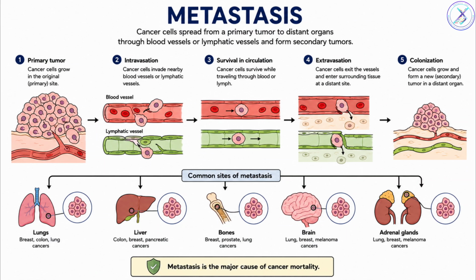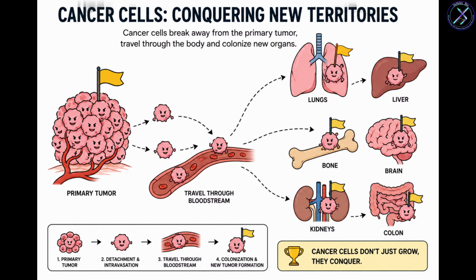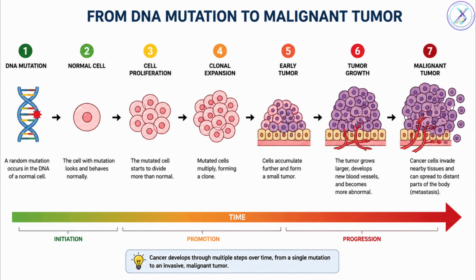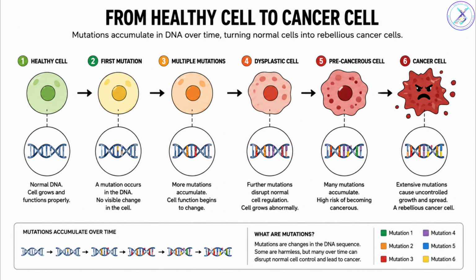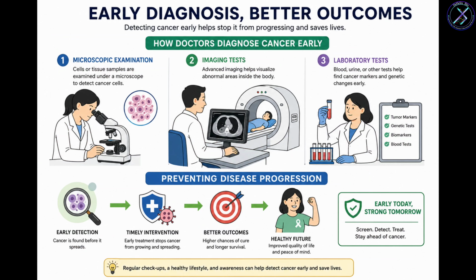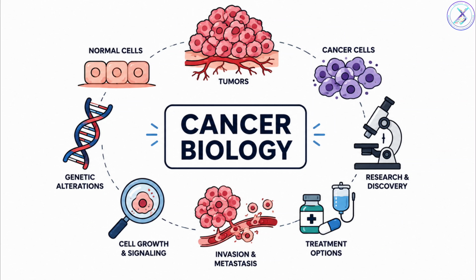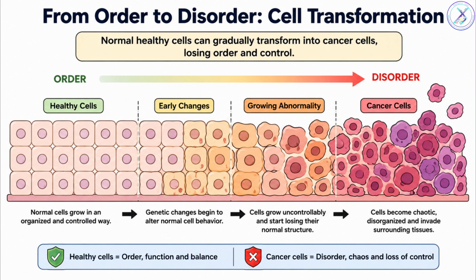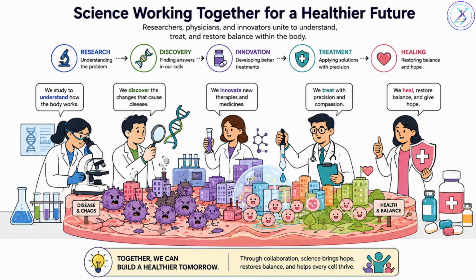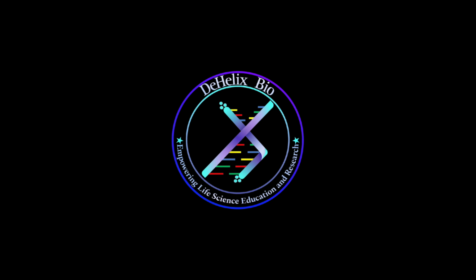Cancer is therefore not a sudden event. It is a long biological journey, starting from tiny molecular mistakes and ending in uncontrolled cellular rebellion. Understanding each stage of that journey is the first step toward preventing, diagnosing, and treating one of humanity's most challenging diseases. Cancer biology is therefore not merely the study of tumors, it is the study of how order becomes disorder, how normal cells lose their identity, and how science continuously strives to restore balance to the remarkable city we call the human body.